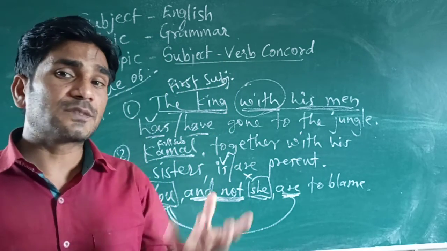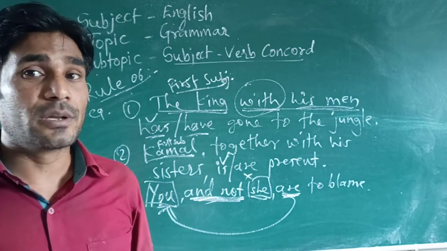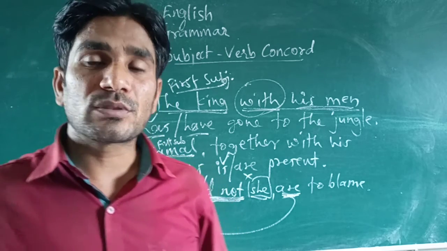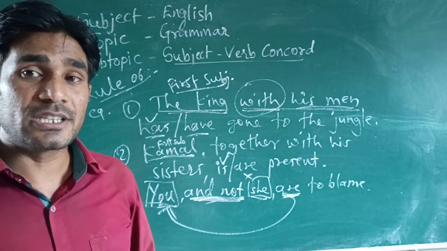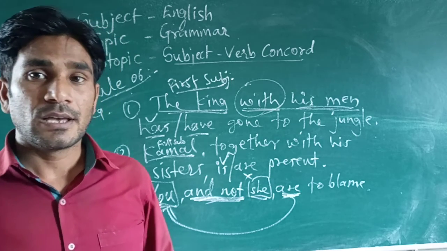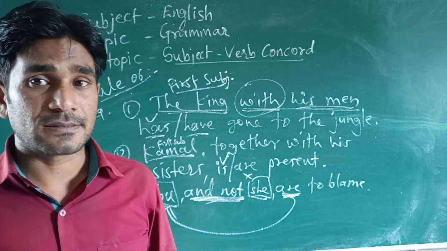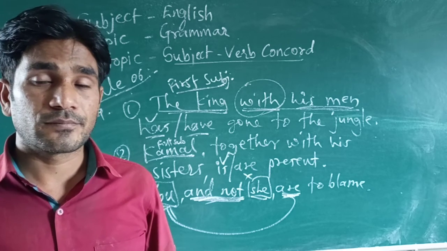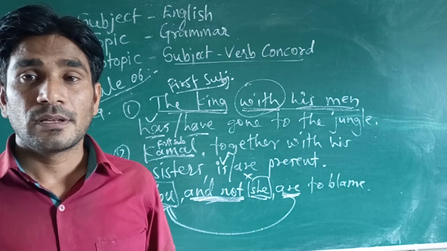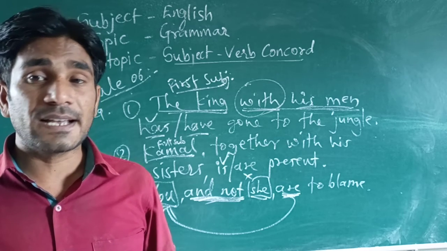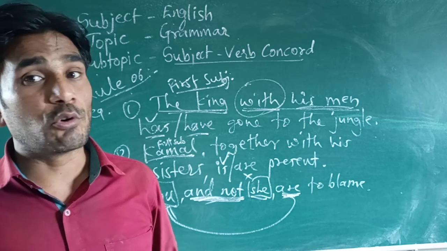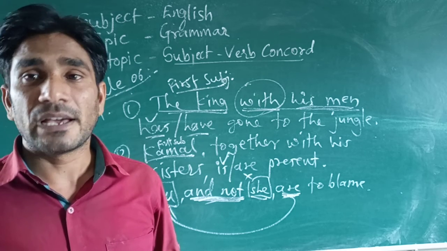So this is what I want to tell you. The rule number 6: when two or more subjects are joined by with, together with, along with, as well as, and not, or no less than, then the verb agrees to the first subject. I hope you got this rule very well.